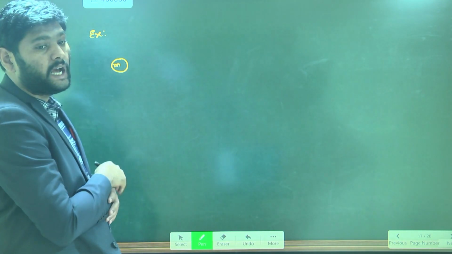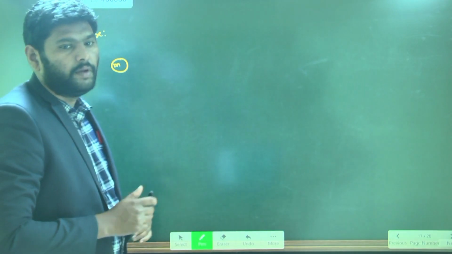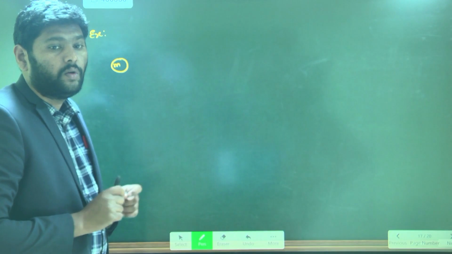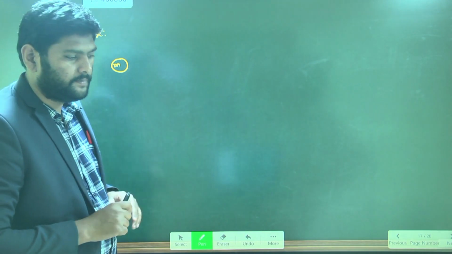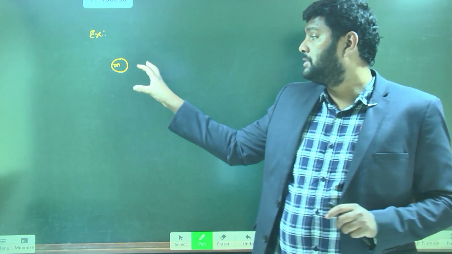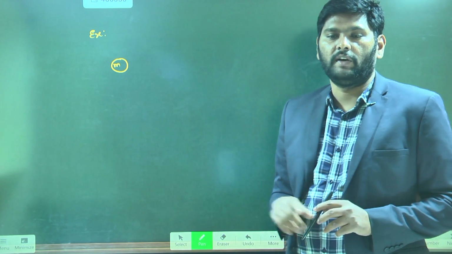When this object of mass m is freely falling, this is the situation. The object is freely falling in the vacuum.